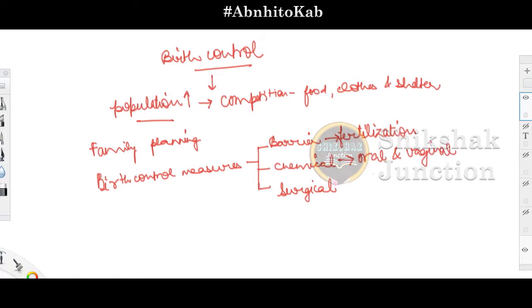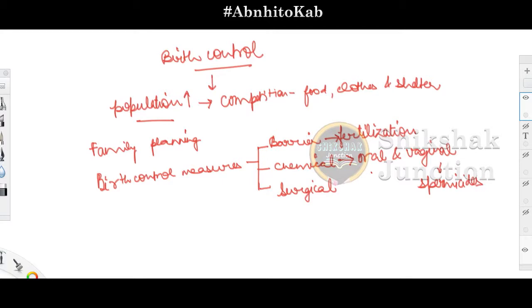Oral pills contain hormones like estrogen or progesterone, which stop the ovaries from releasing the ovum. When the ovum is not released, obviously fertilization will not happen. Vaginal pills contain spermicides. Spermicides have the capability to kill the sperm, so that is how these vaginal pills work.